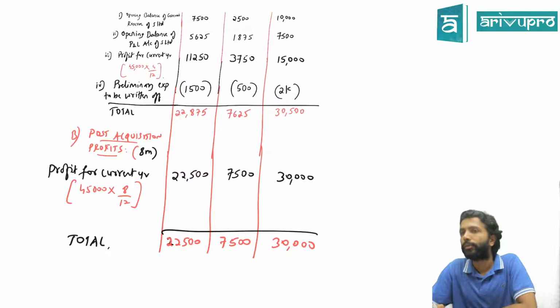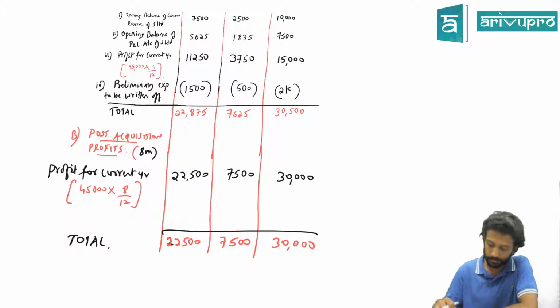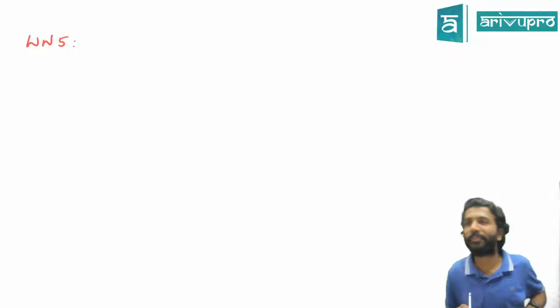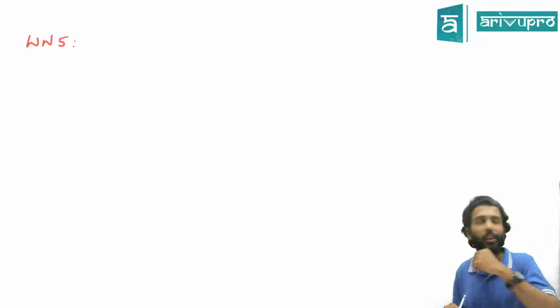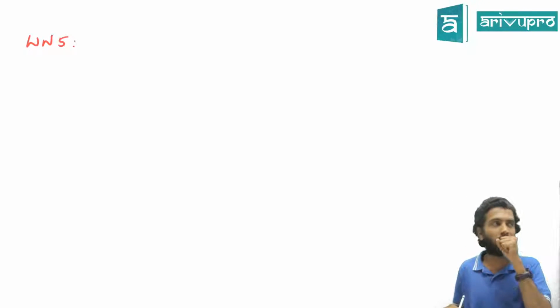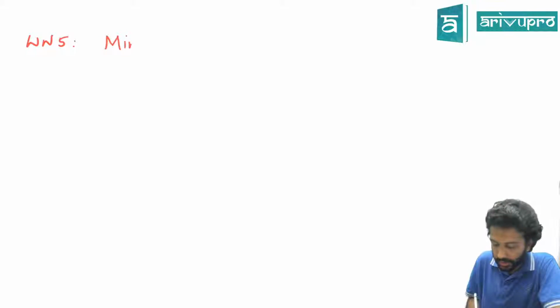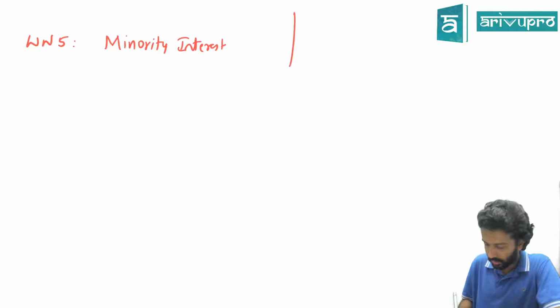No worries, guys. Can I go for the next working note? Working note number 5. Sir, how many are there? Too many. No, just kidding. 3 more after this, or 2 more after this. That's all. Working note number 5 is minority interest.